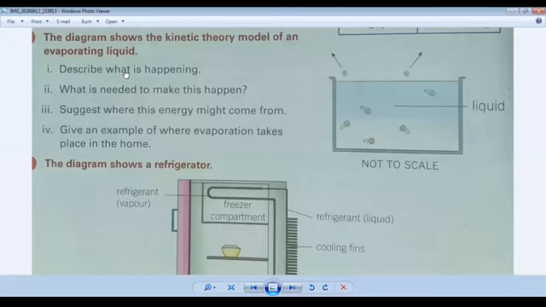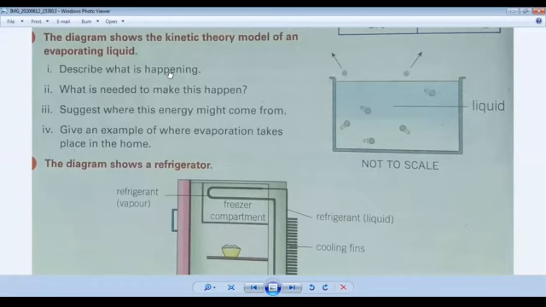We are discussing question number 5. The diagram shows the kinetic theory model of an evaporating liquid. You can see the diagram which is given. It is showing the kinetic theory model of an evaporating liquid, that there is a liquid inside the beaker and it is evaporating. It is passing out from the beaker. So the first question is: describe what is happening. So the answer is clear.